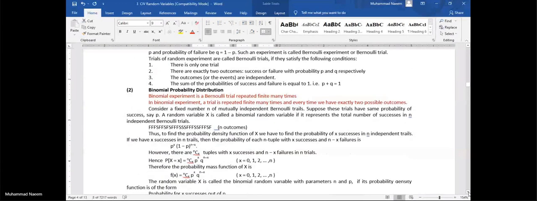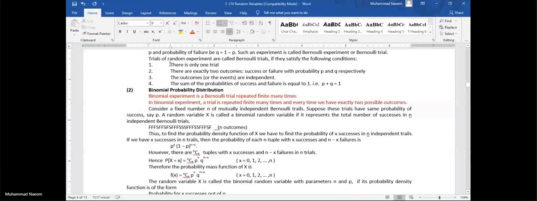So we have discussed certain characteristics for this Bernoulli trial: there is only one trial with exactly two possible outcomes, a success or a failure, with probability P and Q. The outcomes are independent. The sum of the probability of a success and a failure is equal to 1. That is, P plus Q is equal to 1.